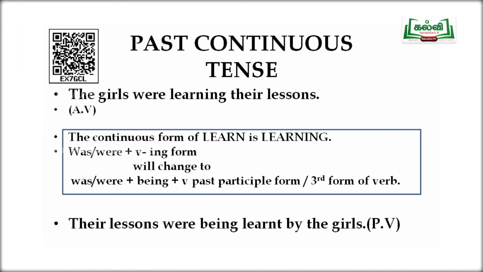And the pattern for the past continuous tense is was or were plus verb ing form, which will change to was or were plus being plus verb in the past participle form. So the sentence changes to, the lessons were being learnt by the girls.